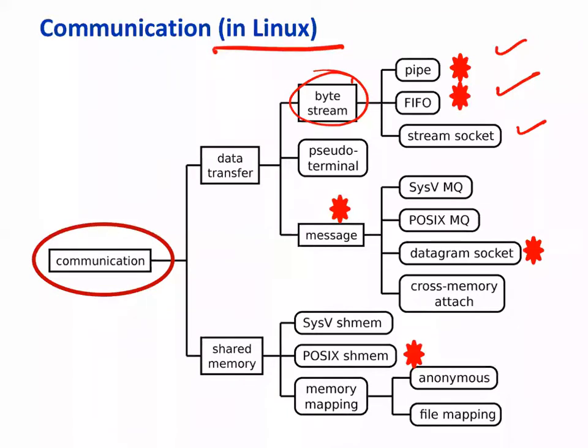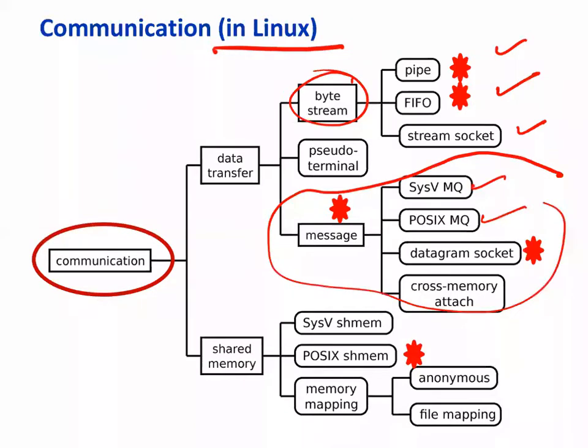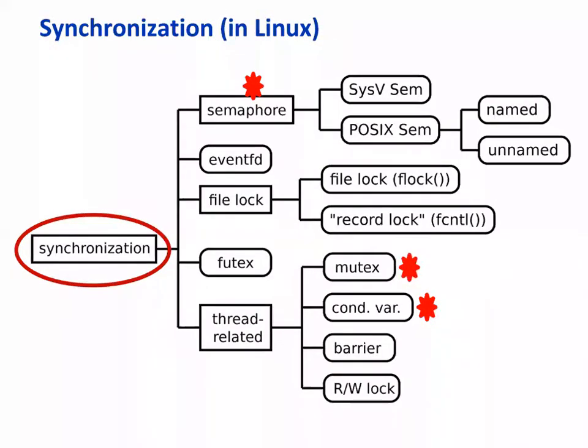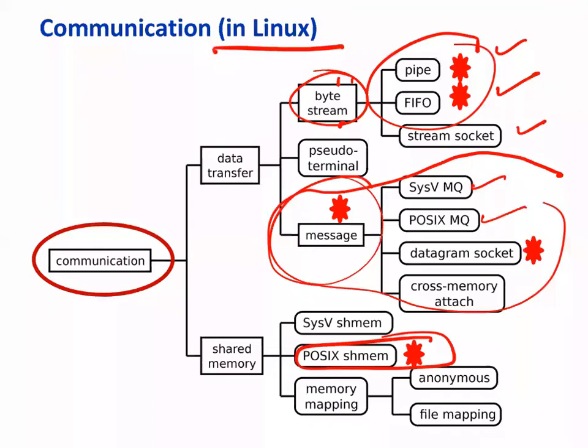Now understand the difference between byte stream and message passing. Message passing is a very structured way, where there is a header or metadata area, which is usually the header in the message. And then there are mechanisms like message queues, POSIX message queue or datagram socket. In the message passing paradigm, we'll look only at the basic concept. And for byte streams, we'll look at pipe and FIFO. And when we study shared memory, we'll look at POSIX shared memory. So this is about IPC, inter-process communication.